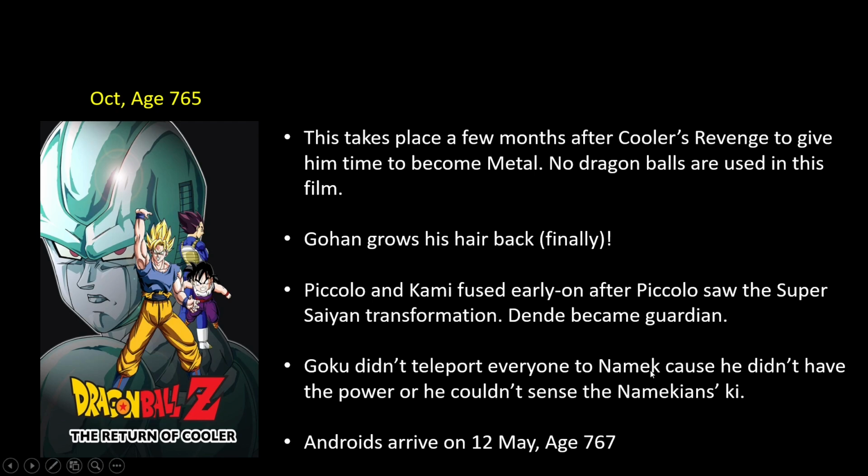That's my second explanation. And the reason he couldn't sense the Namekian's ki is because their ki was heavily weakened because Cooler and his robots from the Big Gete Star kept beating them up. So they had very low energy, which is why Goku could not sense it. And then the fun thing is that Vegeta appears out of nowhere on this planet, right, on New Namek during the events of this movie.